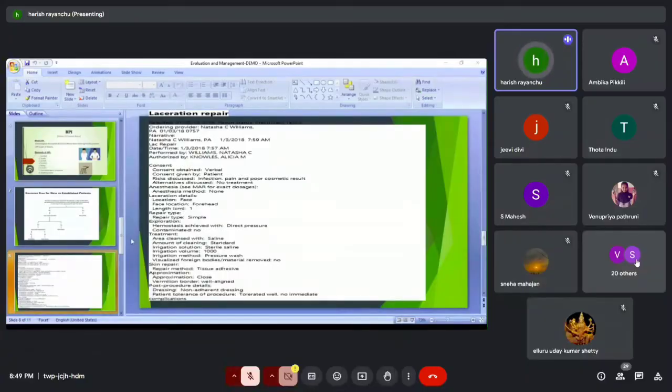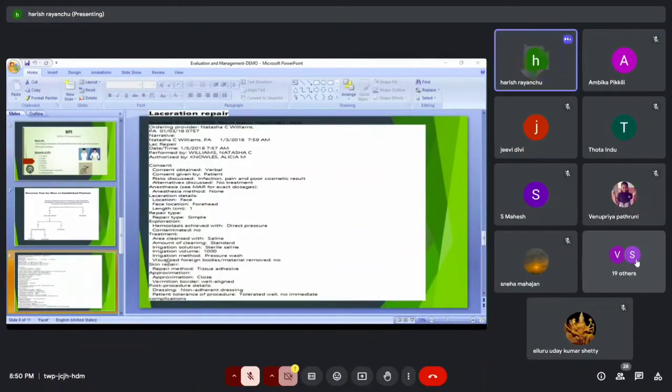The area was cleaned with 1000 ml sterile saline solution, and they applied a tissue adhesive. Tissue adhesive is just like a band-aid. Generally, if they used only tissue adhesive or steri-strips, we should not bill a laceration procedure. If they used any suture material like Vicryl or any other type of suture material, then we can bill the procedure. Alone tissue adhesive we should not bill, as per the general guideline.